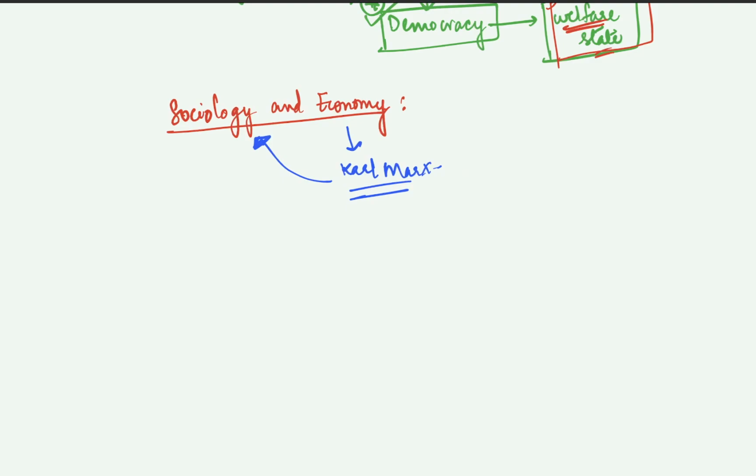So for this exact reason, they both are very much linked. But if we see the differences, economy is basically the study of the production and distribution of goods, right?